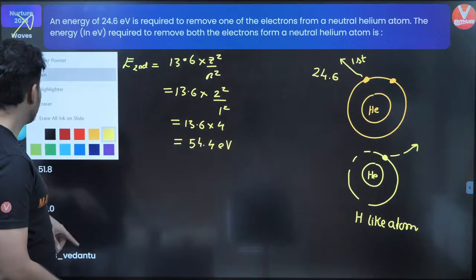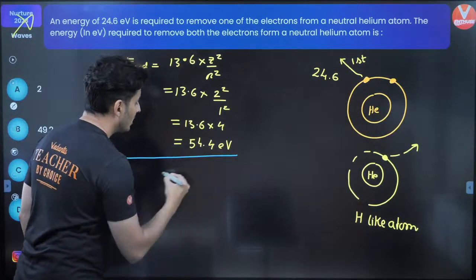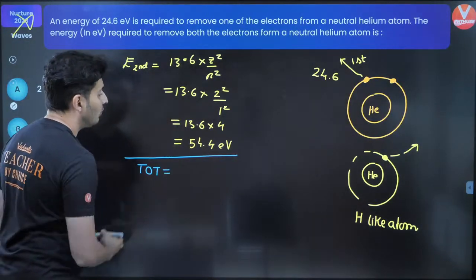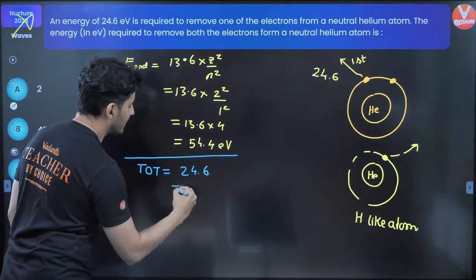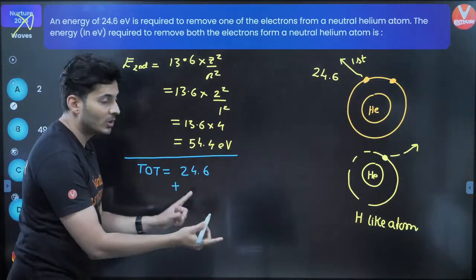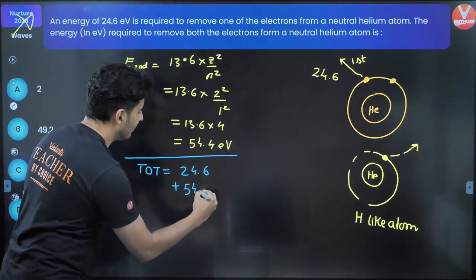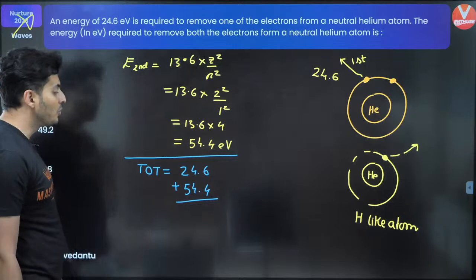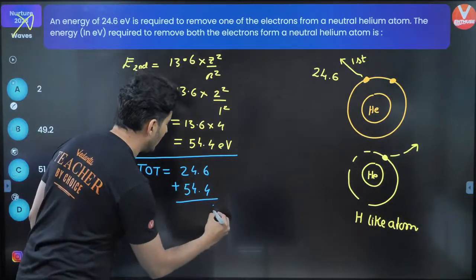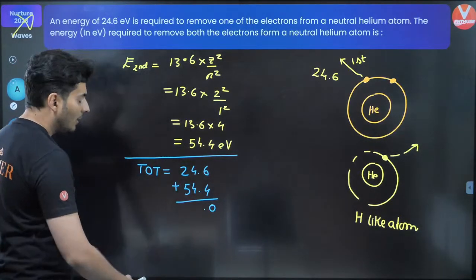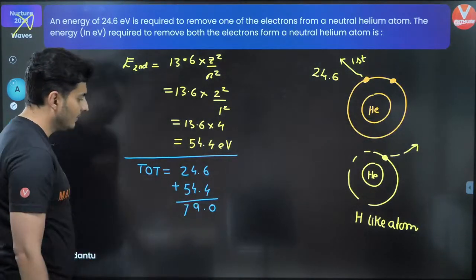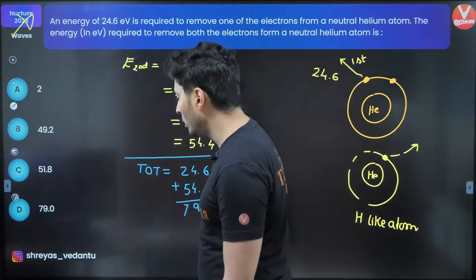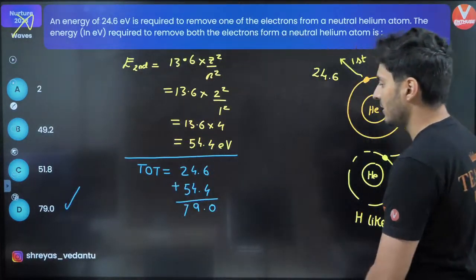Now, what is the total energy needed? The total energy needed will be the energy needed to remove the first electron, which is 24.6, plus the energy needed to remove the second electron, which is 54.4. How much will it be? Come on guys. Is it not going to be 79? 79 electron volt. Is it there somewhere? Yes, it is there.